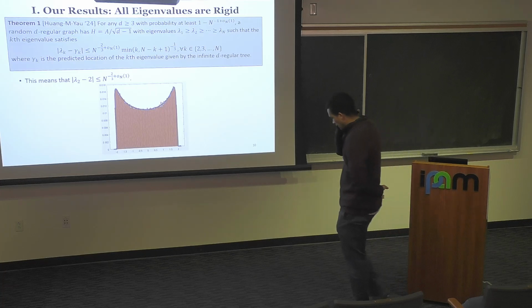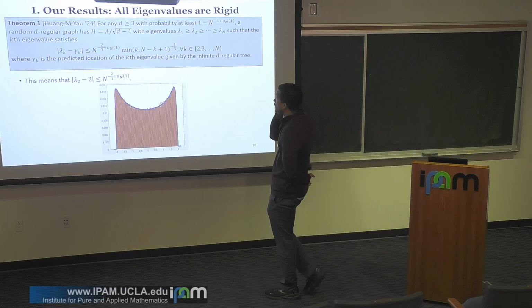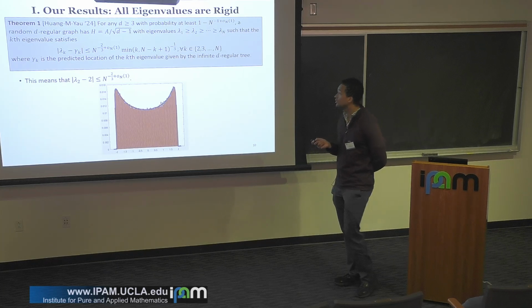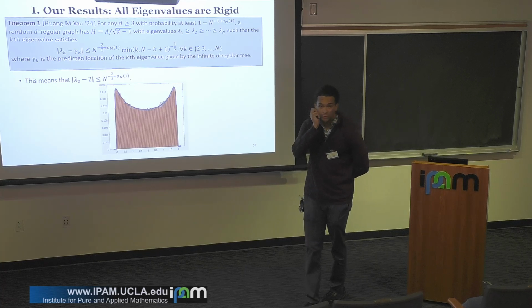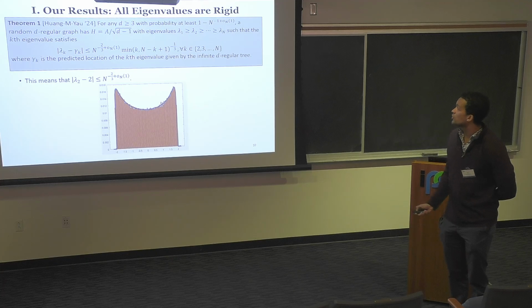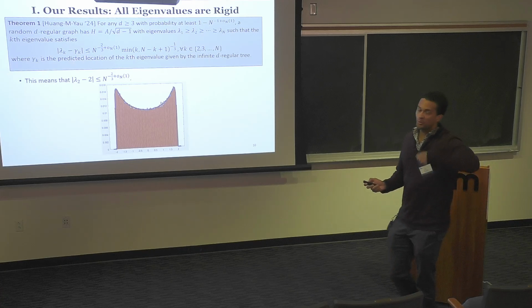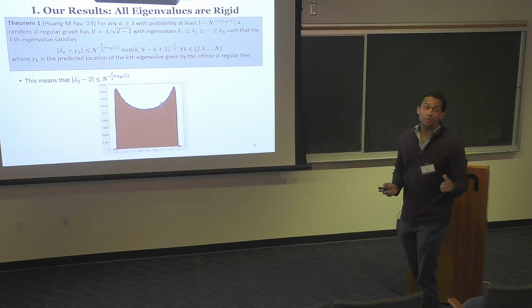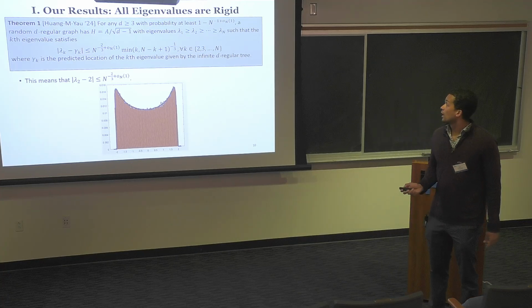OK, so let me say the first result, which is that, first of all, just in terms of the implication, the fluctuation of lambda 2 is at most n to the minus 2/3 plus little o sub n of 1. But more generally, what we show is that if I look at the difference between lambda k and gamma k, once again, you can throw out lambda 1 because we always know where it is, then it's going to be very, very close to where I would expect it to be.